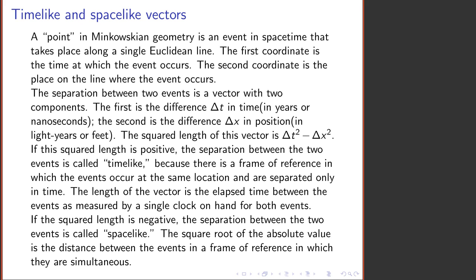And if you take this negative squared length, drop the minus sign, and take the square root, you get the separation in space between the two events in the frame of reference where they're simultaneous. If you want to go deeply into the issue of simultaneity, I'm afraid you're going to have to take a physics course and study the theory of relativity in more detail.